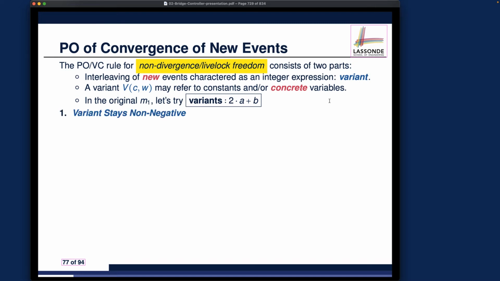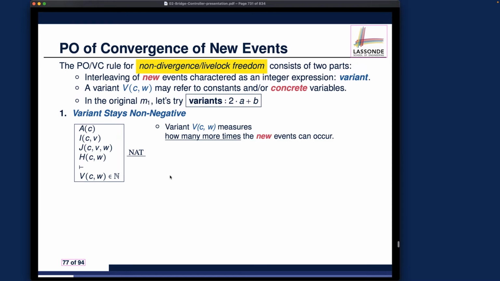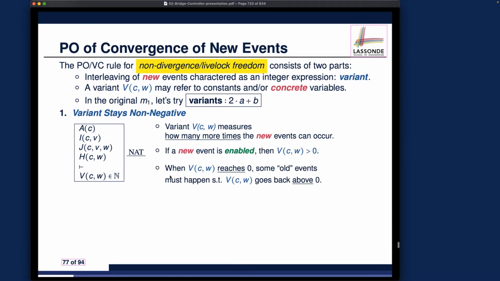The first part is about observation number 1. The variance value should really stay non-negative, either 0 or above, like a natural number. That's the first one, right? You can see the goal that we are trying to prove over here is the variance expression over here is simply a natural number, meaning that it's larger than or equal to 0, right? There is some comments over here which I'll talk about a little bit later. I'll try to visualize that as well, just in a moment. But the bullet points over here really try to generalize about the observations that we made from the earlier part for the example. And the second part for the convergence proof is about the new event occurrence strictly decreases the variance, right? The value should really be strictly decreasing.